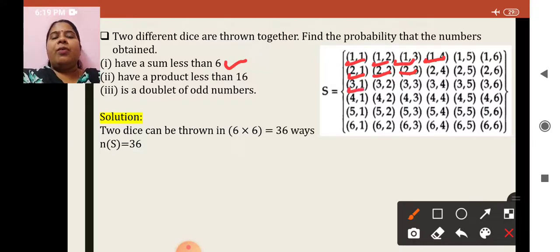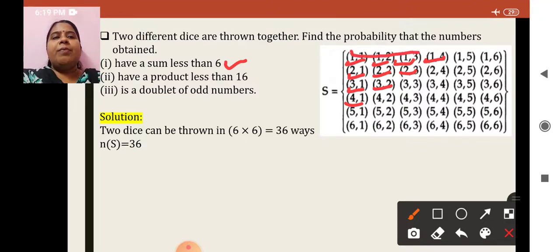Next row, 3 and 1, 3 and 2. 3 and 3 again will not be considered because 3 and 3 is 6. I want sums less than 6. Then 4 and 1. 4 and 2 will become 6, so don't consider. 5 and 1 again 6. So all this we don't have to consider.